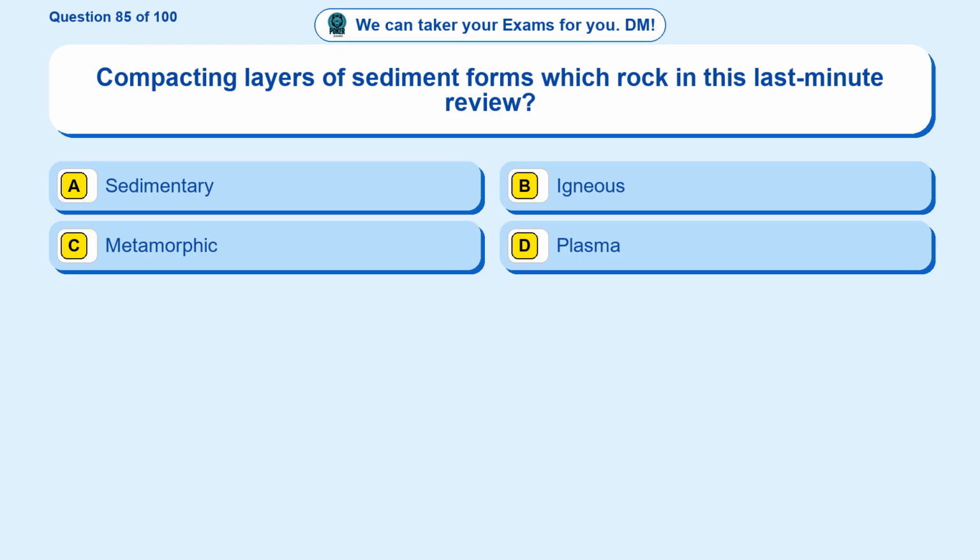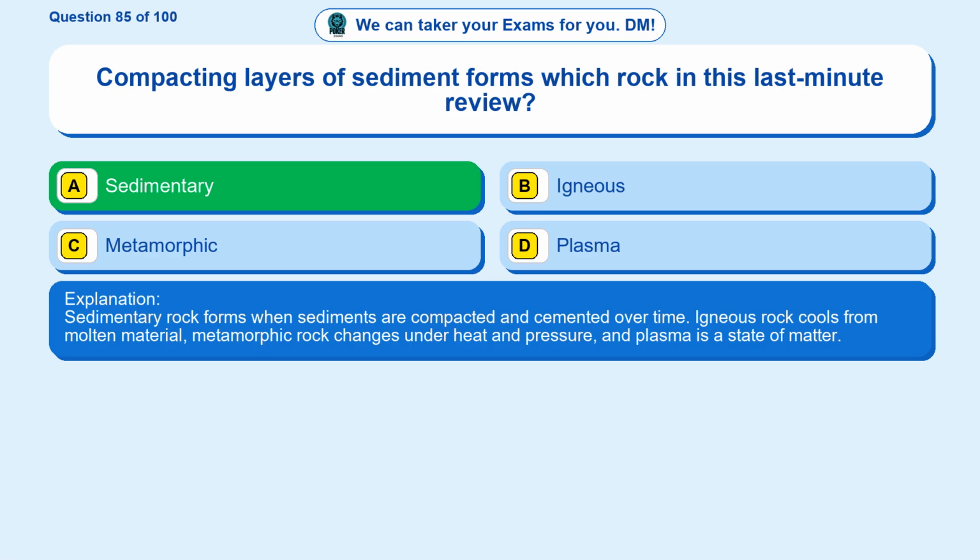Question 85. Compacting layers of sediment forms which rock in this last-minute review? Option A, sedimentary. Option B, igneous. Option C, metamorphic. Option D, plasma. The correct answer is option A. Sedimentary. Sedimentary rock forms when sediments are compacted and cemented over time. Igneous rock cools from molten material, metamorphic rock changes under heat and pressure, and plasma is a state of matter.